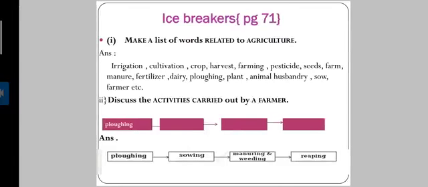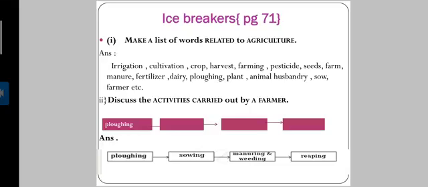You can open page number 71 of your textbook. First activity: make a list of words related to agriculture. For example, irrigation, cultivation, crop, harvest, farming, pesticide, seeds, farm, manure, fertilizer, dairy, ploughing, plant, animal husbandry, sow, farmer. These are some of the words related to agriculture. You can also write another word of your own which is related to agriculture.